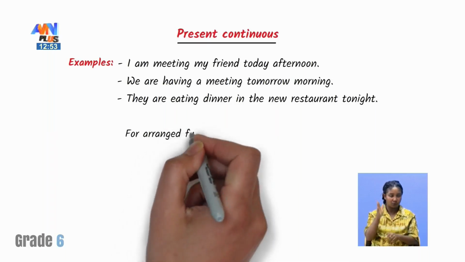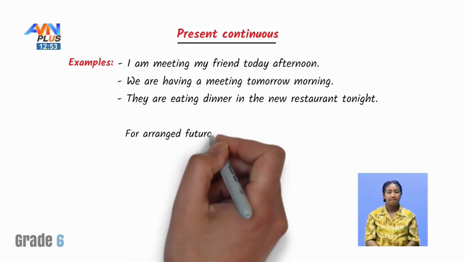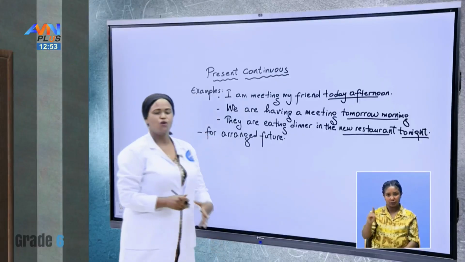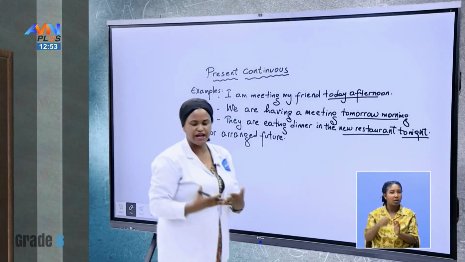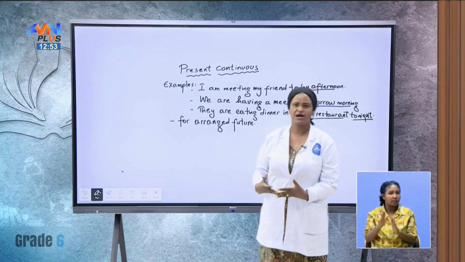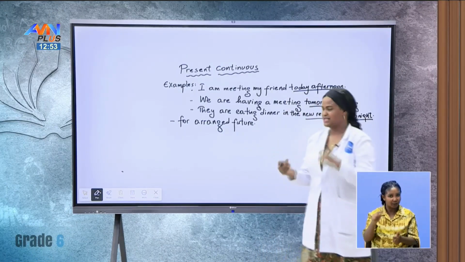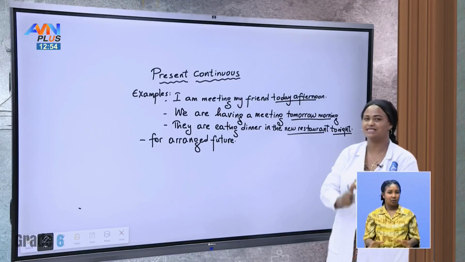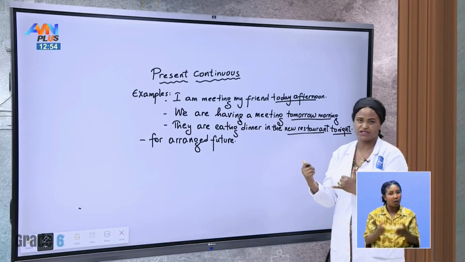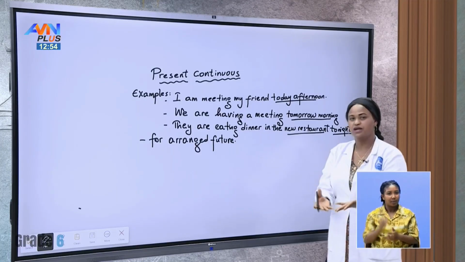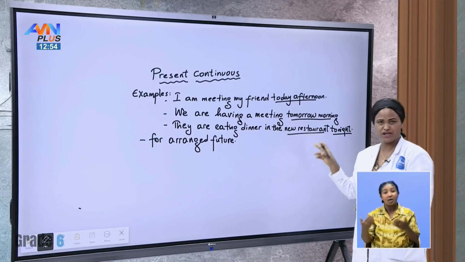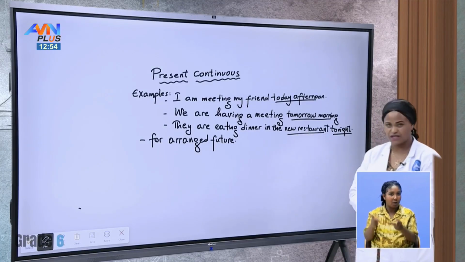Arranged future. What do we mean when we say arranged future? How is it arranged? One, it is arranged by time. Very good. Yes, the time is expressed, obviously, future times, yeah? And another, when we say a new restaurant, it is for a place.